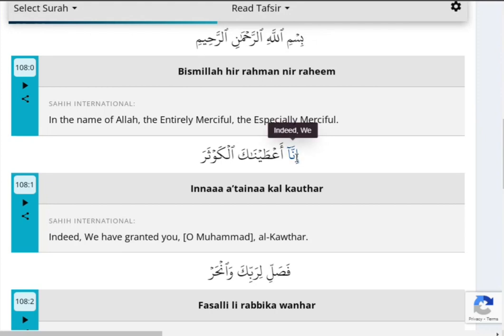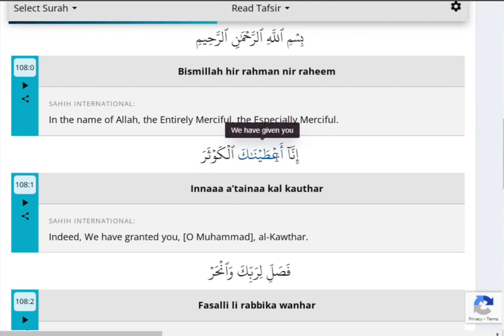The Hamza will be connected with Noon. Noon comes with Shadda on top of it. We will do Ghunna on Noon, and after Fatha, Alif comes and there is a mad sign on top of it, so we will make the noon sound longer for 3 seconds. Hamza goes to noon, but there is shadda, so we will do ghunna. Inna.